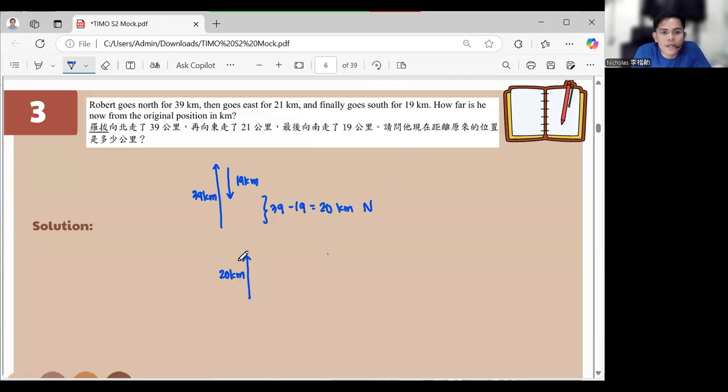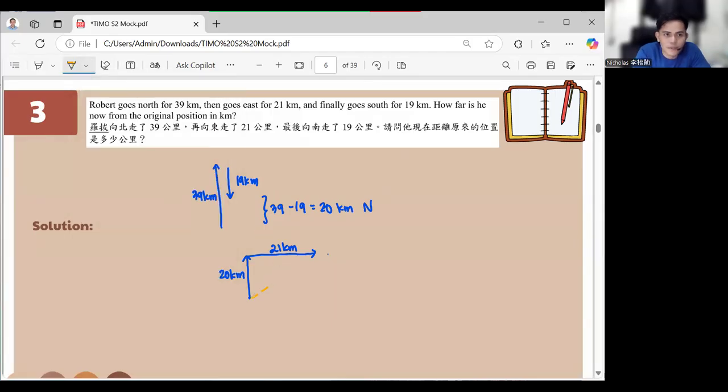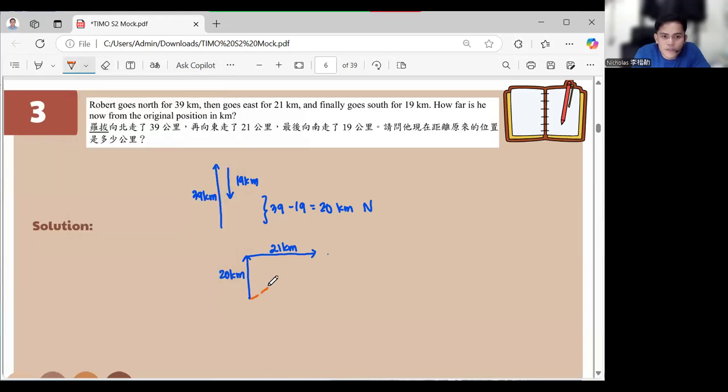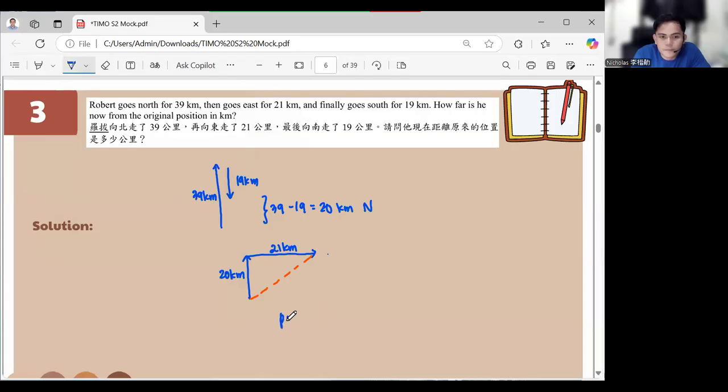And then it says in here, east, 21 kilometers. So, like that, 21 kilometers. Now, how far is he from the original position? So the original position will be found in here. And we should get the distance of that one. And we can solve that one using the Pythagorean theorem.